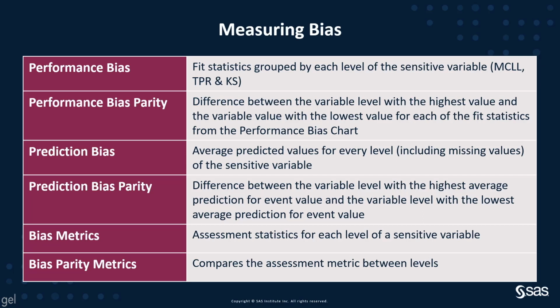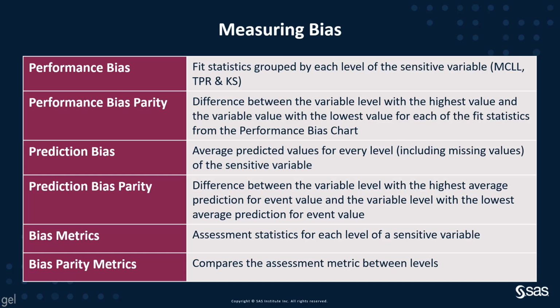Performance bias parity is the difference between the variable level with the highest value and the variable level with the lowest value. So in our example that we're going to go through, we're going to have males and females, and the difference between the fit statistics will be evaluated in the performance bias chart. So we'll be able to see, does this model perform equally as well for males as it does for females?